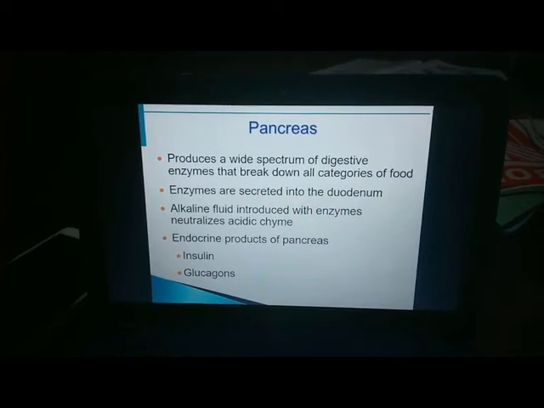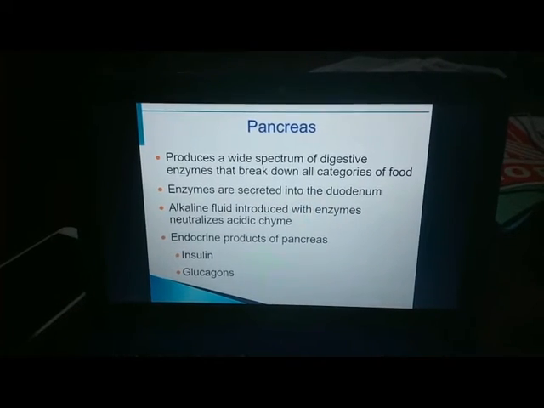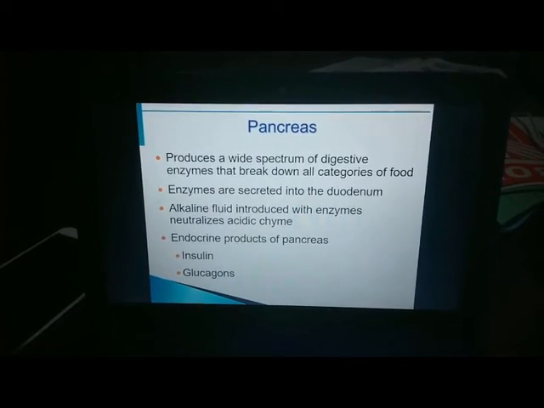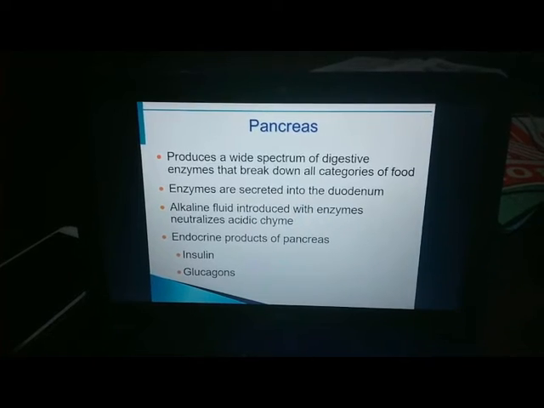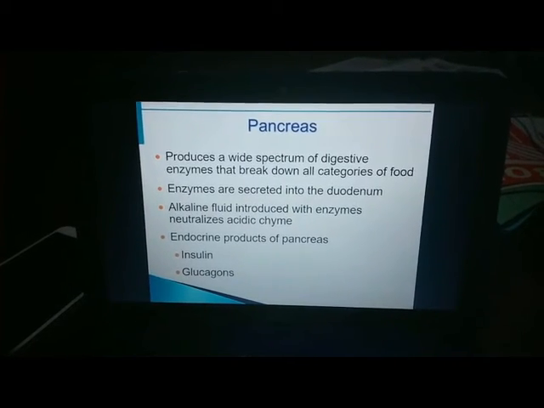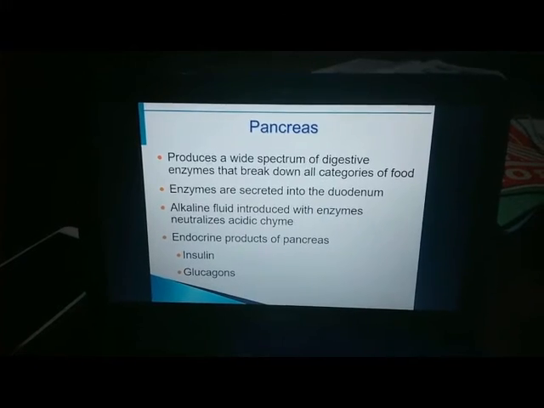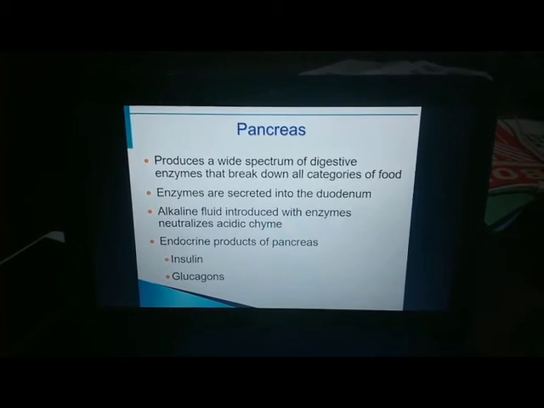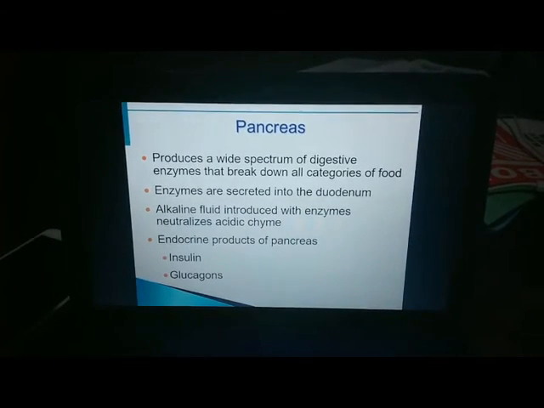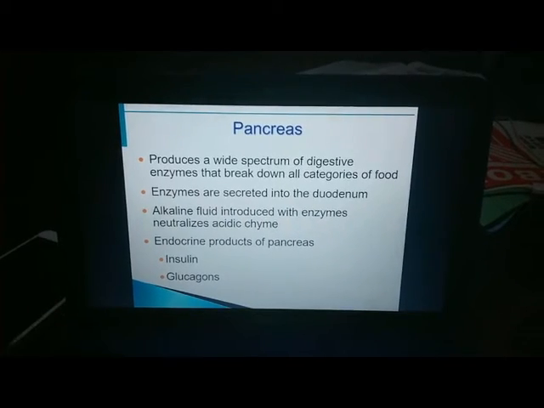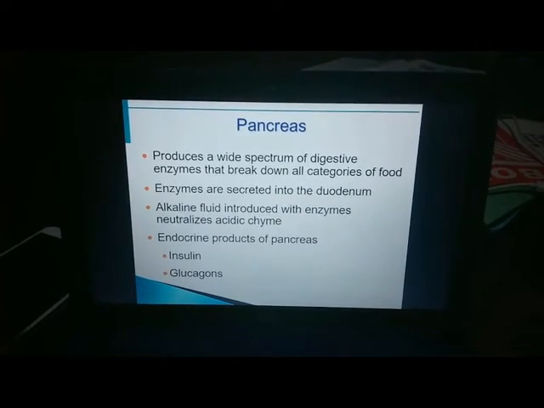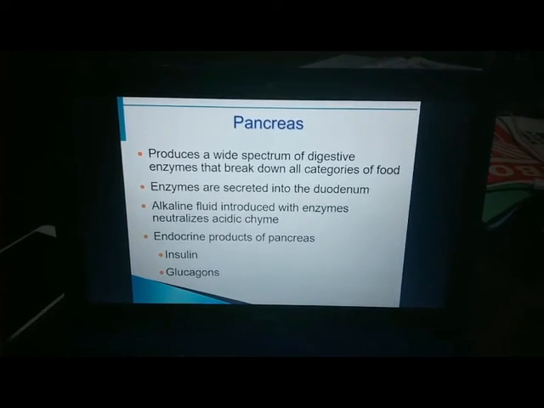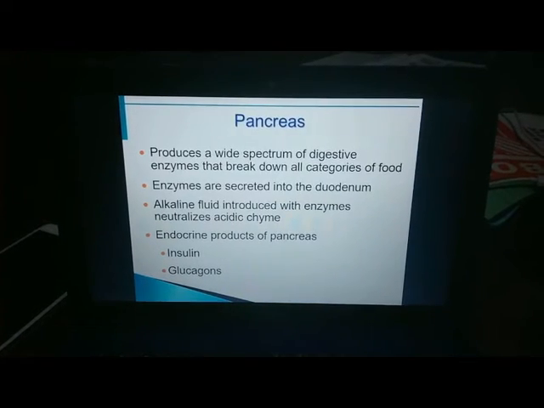So next is the pancreas. It is responsible for fat digestion, since the pancreas is essentially the only source of lipases, enzymes that hydrolyze glycerides. In addition to enzymes, pancreatic juice contains a rich supply of bicarbonate, which makes it very basic. So when pancreatic juice reaches the small intestine, it neutralizes the acidic chyme coming from the stomach and provides the proper environment for activation and activity of intestinal and pancreatic digestive enzymes.